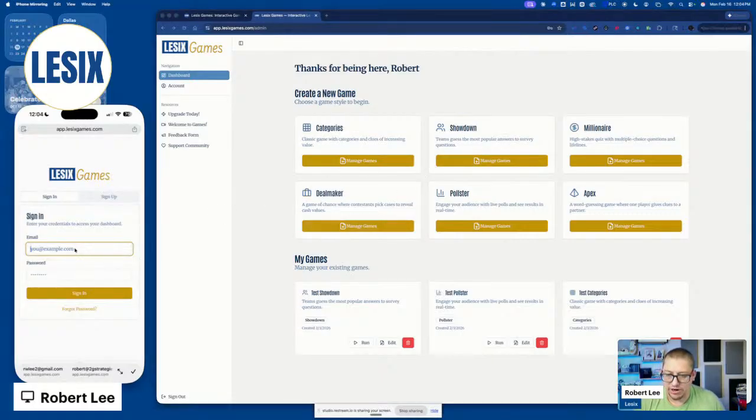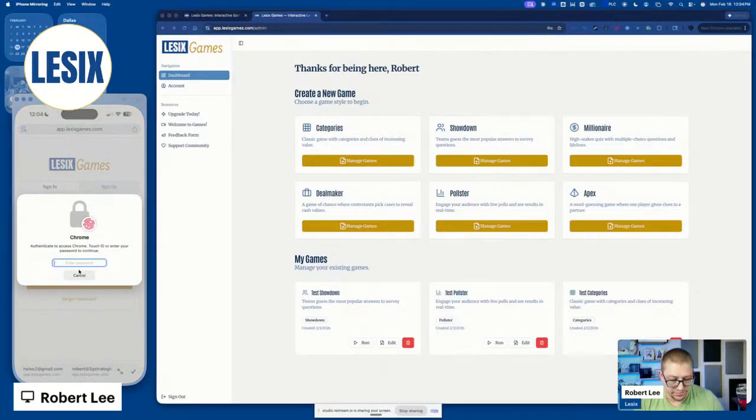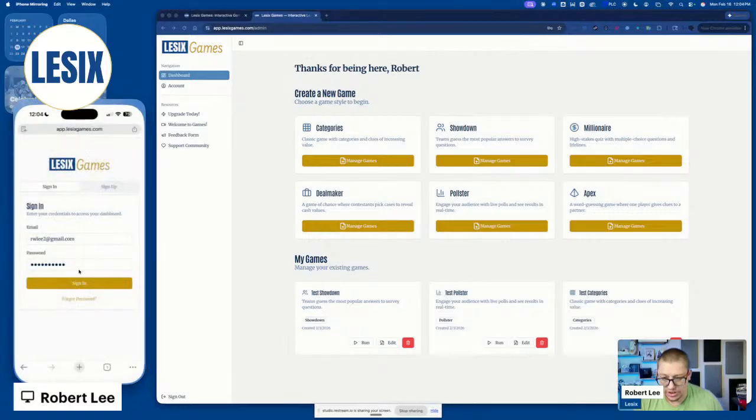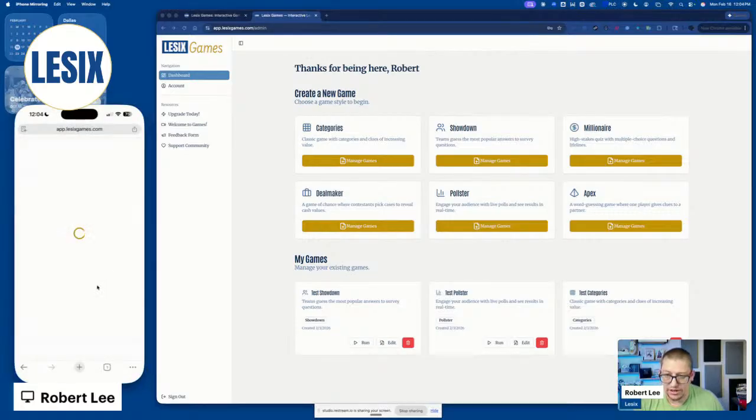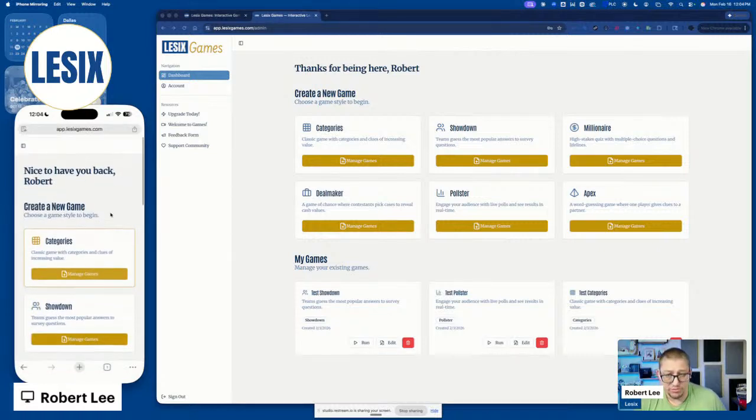And I'm going to sign in here from my mobile device as well, so you can see how this looks on mobile as well as on desktop. So we'll go ahead and sign in there. You should be able to see now. So now you see that we have a mobile friendly version as well as the desktop version, and they look pretty much identical, except one's on a phone, one's on a desktop.